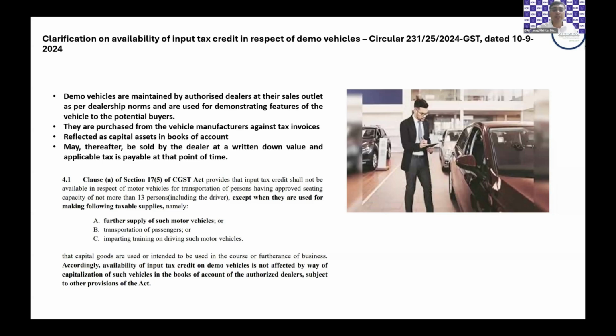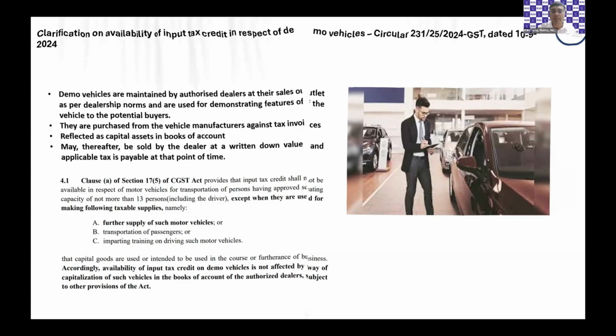Further, it goes to state that at times this vehicle would be parked in closing stock of the car dealer, or it may be capitalized as a motor vehicle. Since it usually is kept for a fairly long time of 2 or 3 years, it may not be debited to the stock, but would have been accounted for as a fixed asset. That really doesn't matter as far as claiming of the credit is concerned.